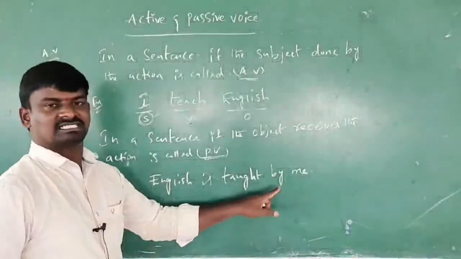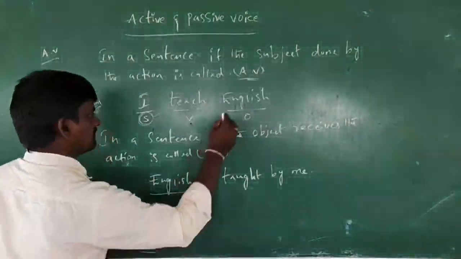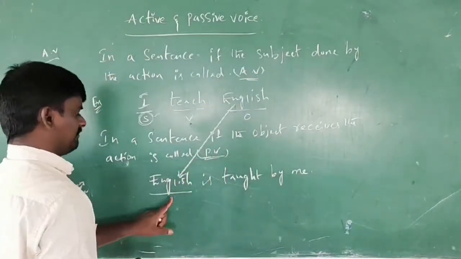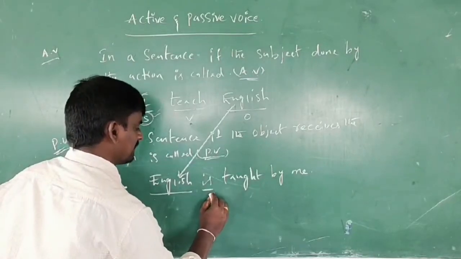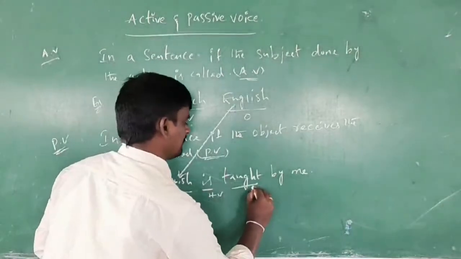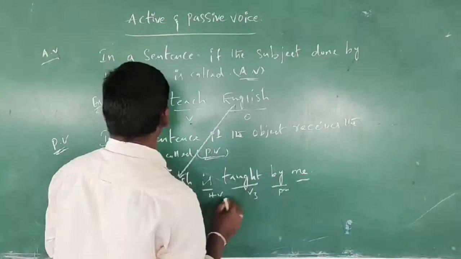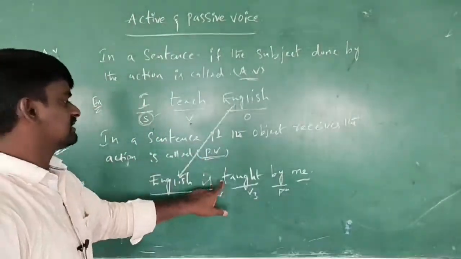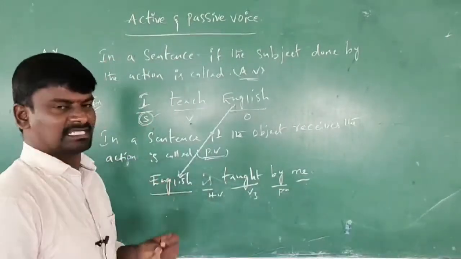Here you can understand, English is the object, and it receives the action. Is is a helping verb. Taught is V3. By is a preposition, and I becomes me. English is taught by me. Here you can understand what we mean by passive voice.